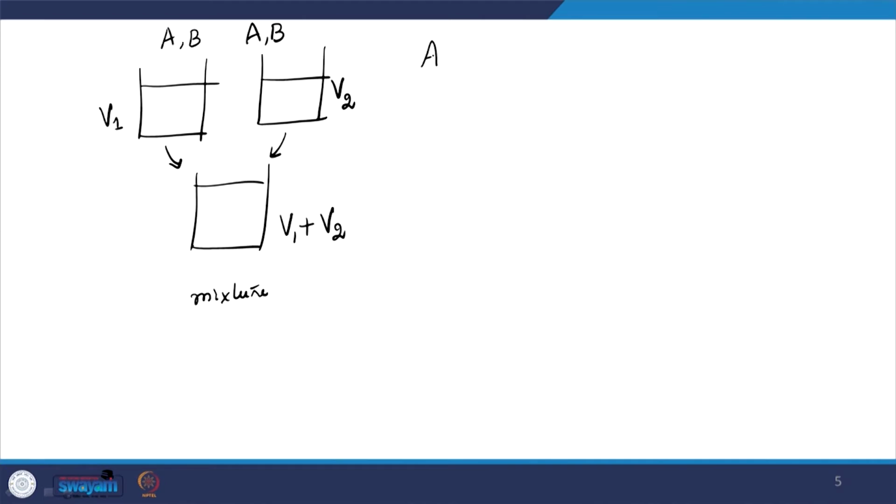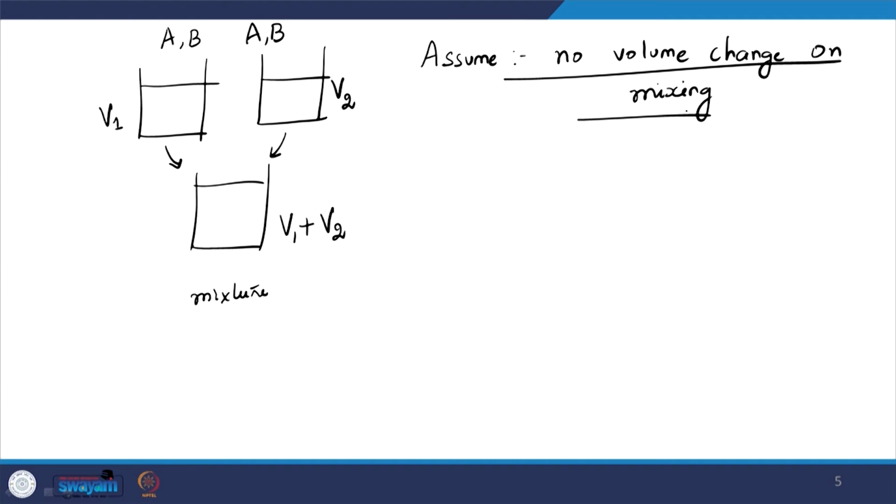So, the first assumption that we make is that we have no volume change on mixing, and that is actually a very important assumption, right.